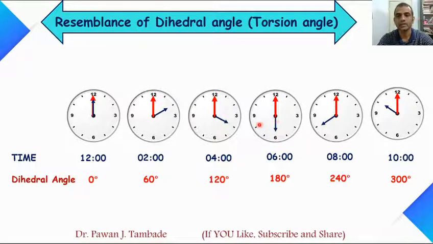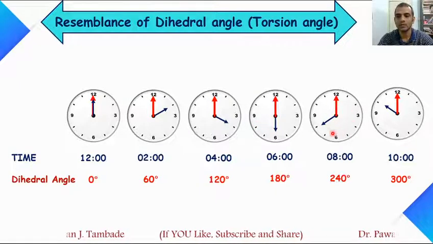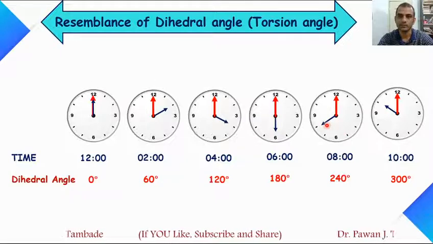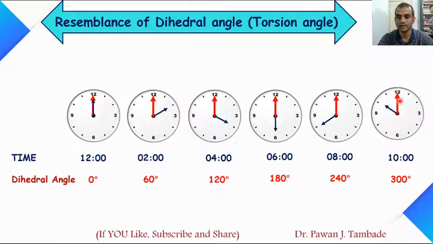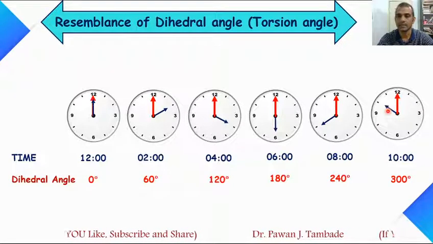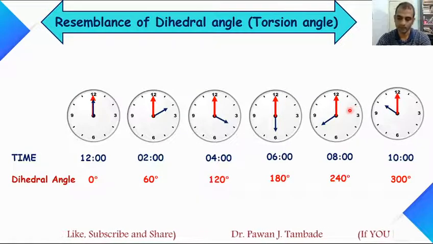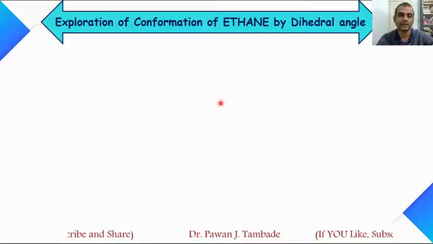If we further rotate it by 60, then dihedral angle will be 240. And if we further rotate it by 60 degree, then the dihedral angle between this red and blue will be 300 degree. So this clock analogy will be useful to understand dihedral angle.